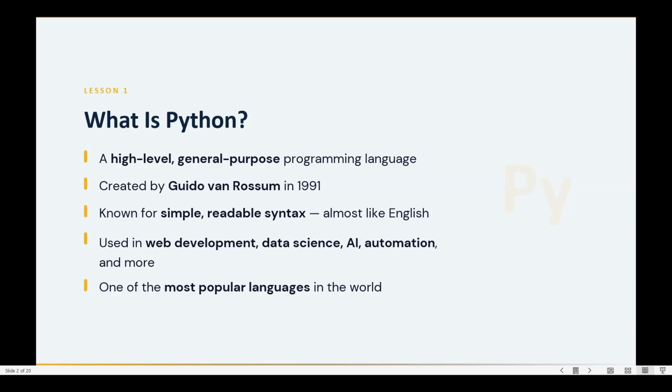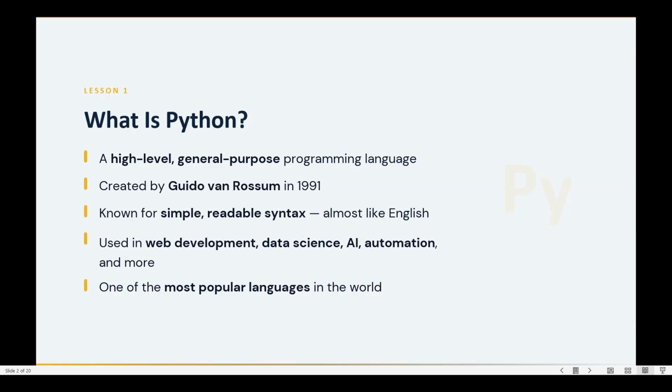It is almost like English, meaning it is very simple. It is known for its simple programs and readable syntax. It's almost like an English program, so everyone can understand what is written in it.